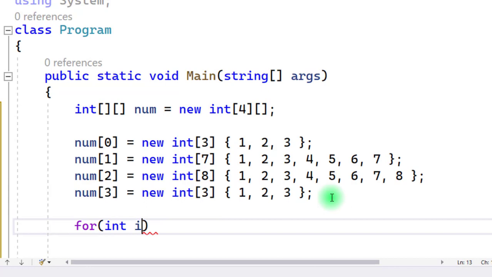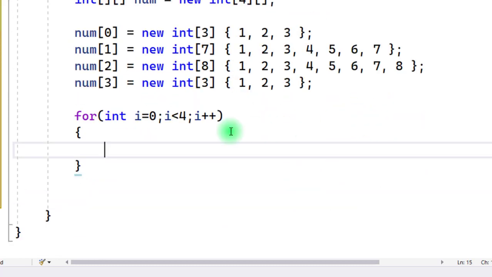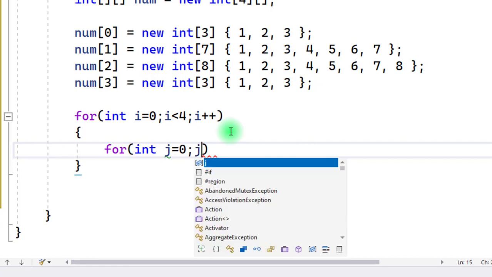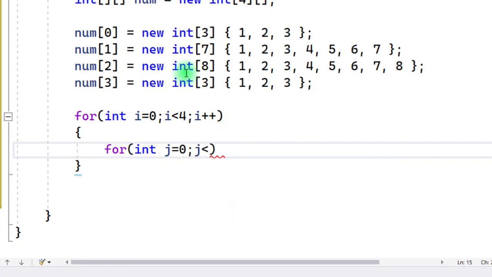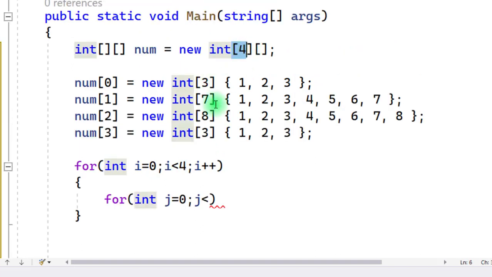So again we start with 0, and since there are 4 rows, i will go up to 4, and then we start with the column. But remember one of the most important things in a jagged array is that the columns are variable. Since rows are fixed, as we can see here, we gave 4 rows, that's why the for loop starts from 0 and goes to less than 4. That means it will go up to 3.